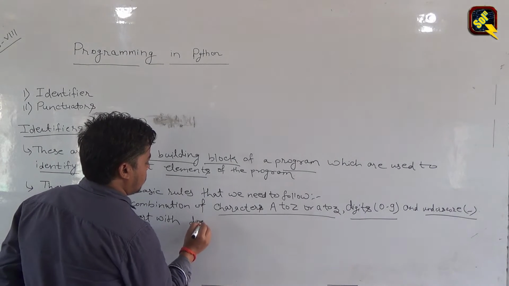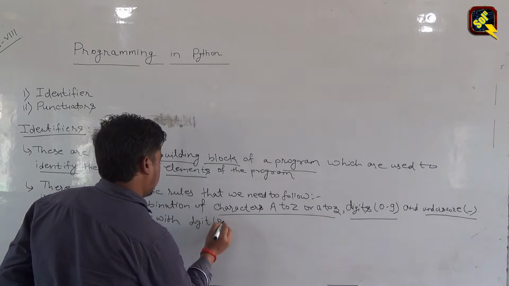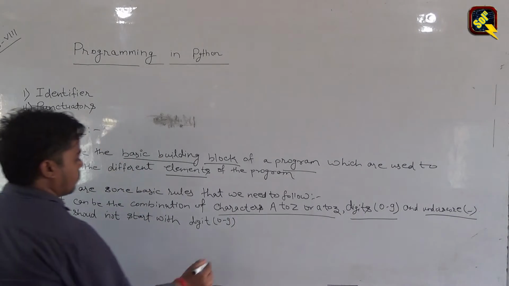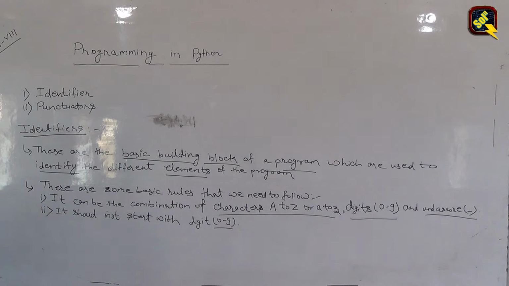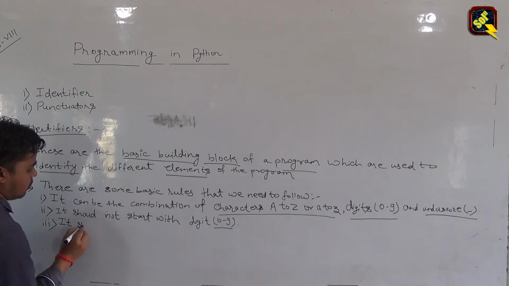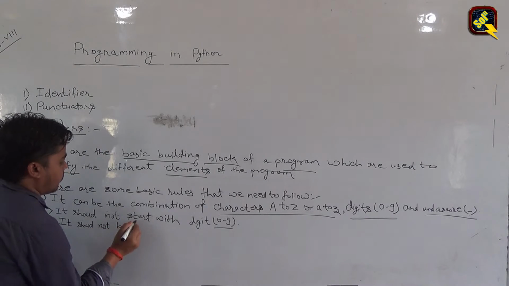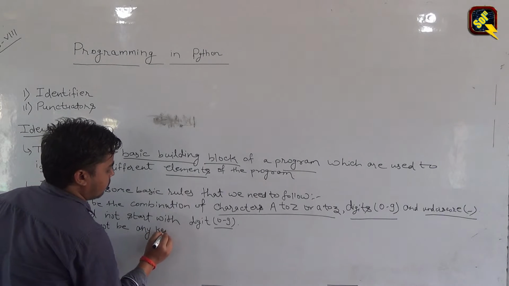It means the first character should not be a digit, whether it is from 0 to 9. Now the next rule is, it should not be any keyword.